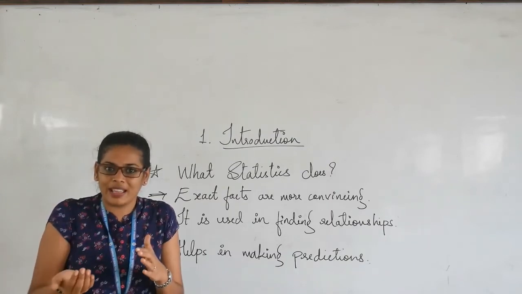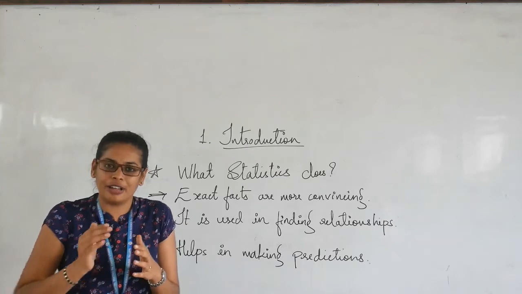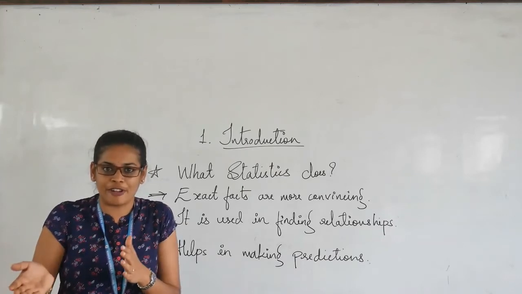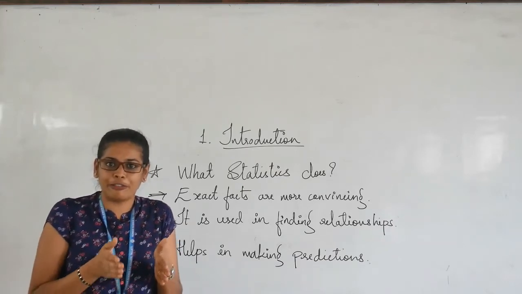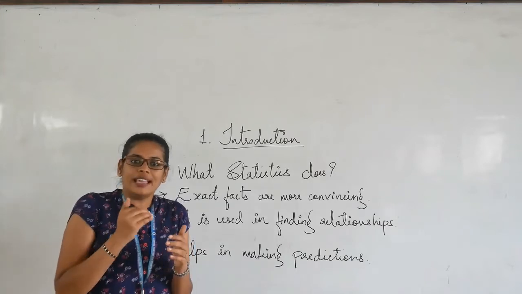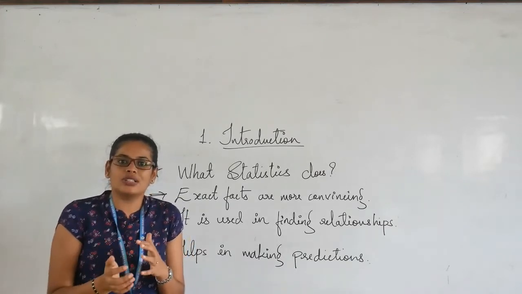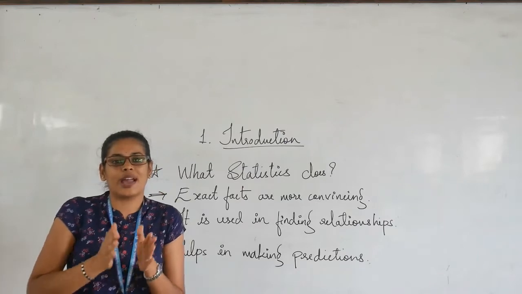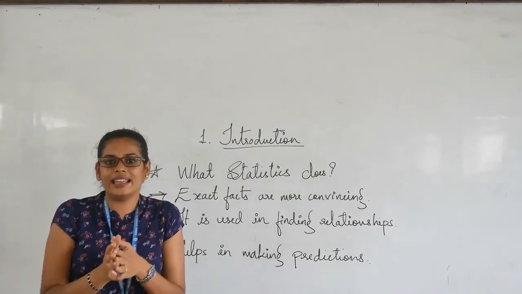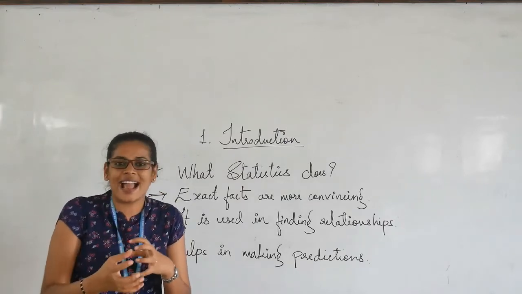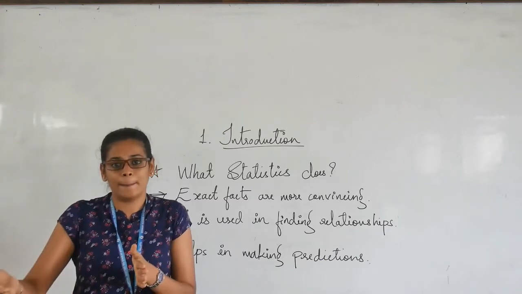What will be the price of gold in November, when it has now crossed 50,000? In this situation you also use statistics to come to a conclusion, and it helps you understand what the situation will be in the future.